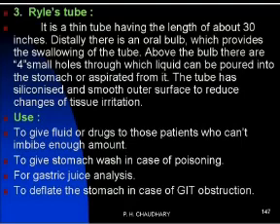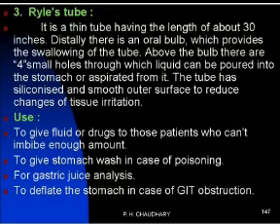And the important thing is the use of the relay tube. This relay tube is used to give fluid or drug to the patient who cannot take enough amount of drug. Patients who are unconscious, or who cannot swallow the drug, use the relay tube to give the fluid and the drug directly into the stomach region. It is also used to give stomach wash in case of poisoning. When there is poisoning, it is important to wash the stomach with saline or water, or quite hot water. Then this tube, that is the relay tube, is used to wash the stomach.